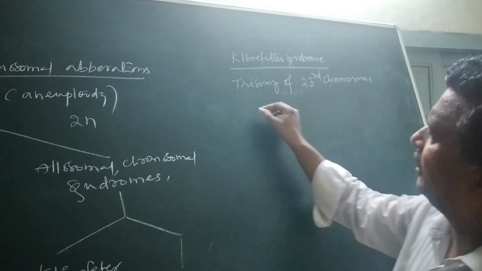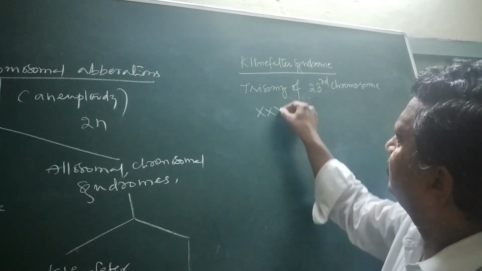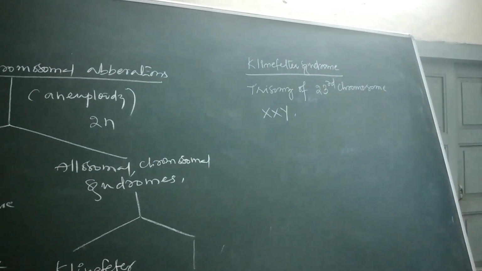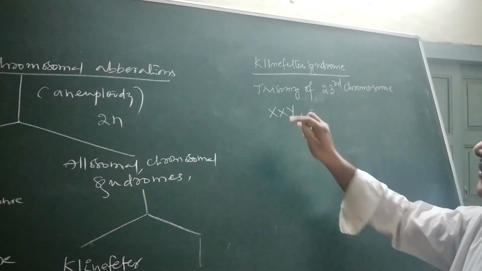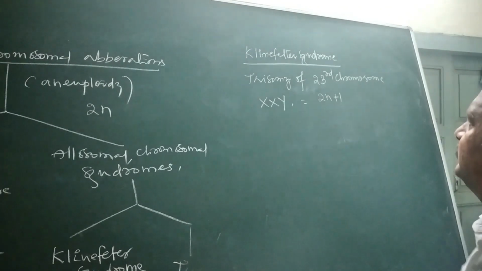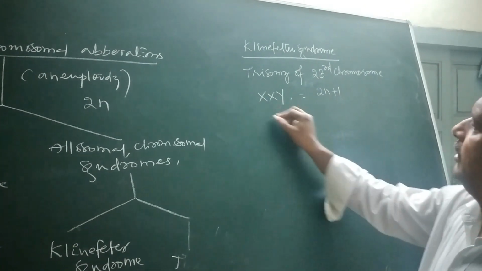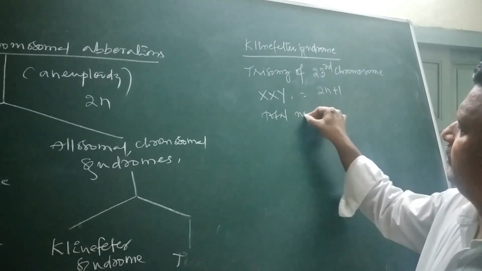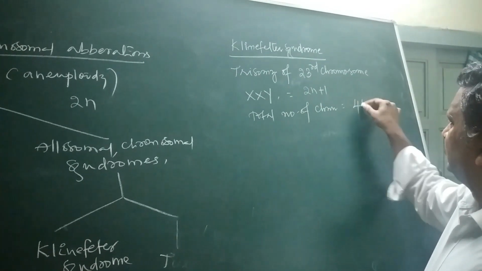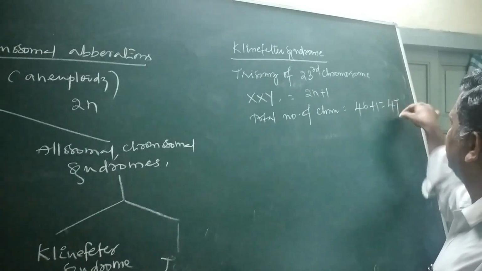Its karyotype will always be X, X, Y. So adding one more extra X chromosome, its karyotype will be X, X, Y. That is said to be 2n plus 1. The total number of chromosomes is always 46 plus 1, so 47.